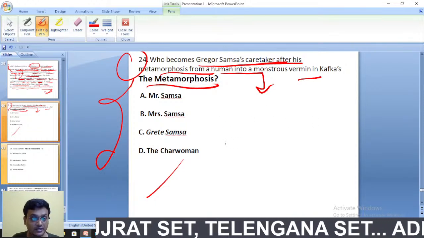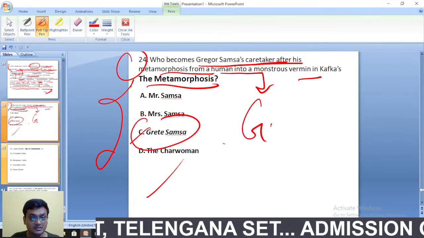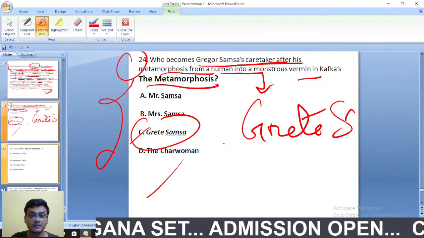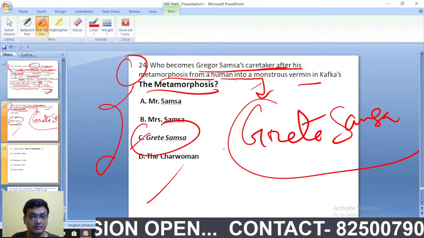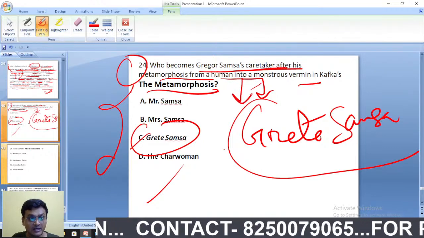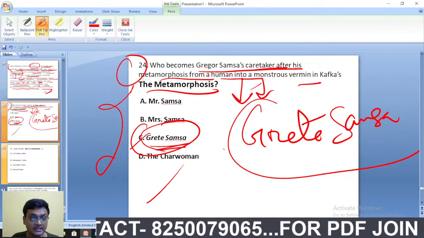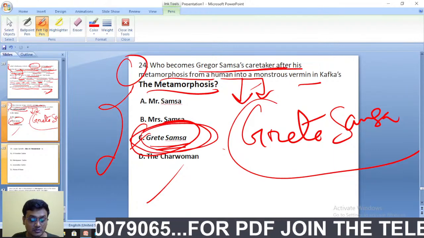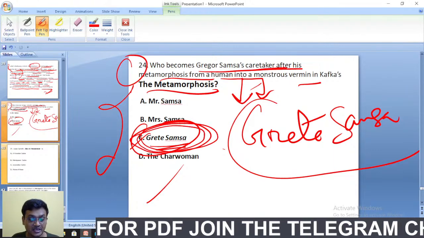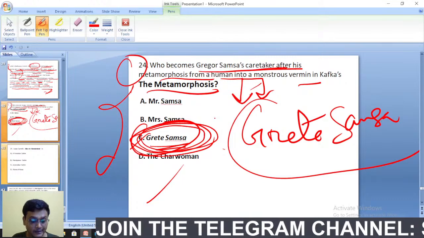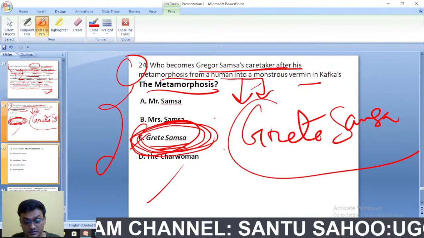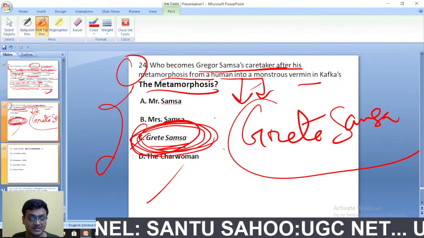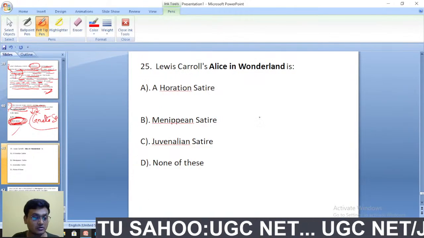It is Greta Samsa. The sister of Gregor Samsa is Greta Samsa. What did she do when he underwent the transformation? Greta, for some time, was taking care of him, but at last even she denied it. After some time even she did not.